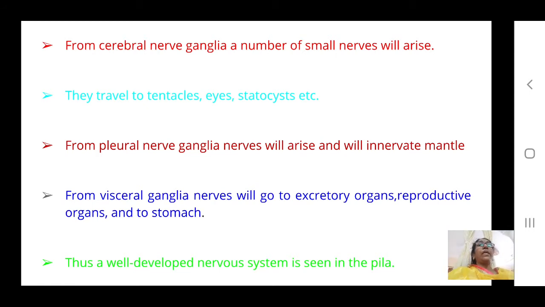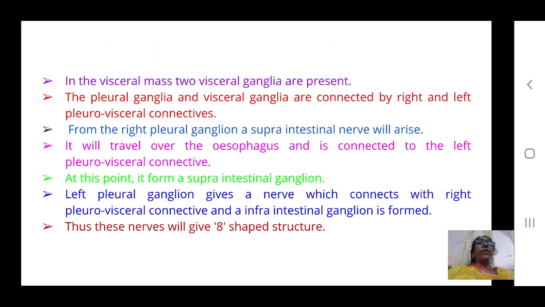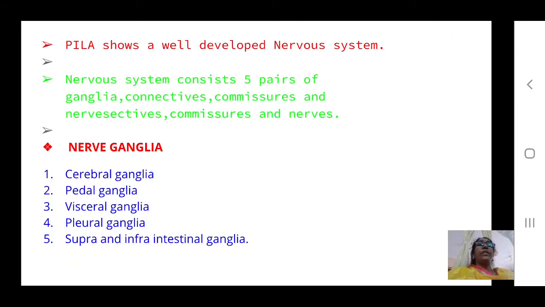Now, this is the arrangement of the nerves. What have we seen? We have seen five pairs of important ganglia: cerebral ganglia, pedal ganglia, visceral ganglia, pleural ganglia, and supra and infraintestinal ganglia. One by one, we have seen the ganglia.